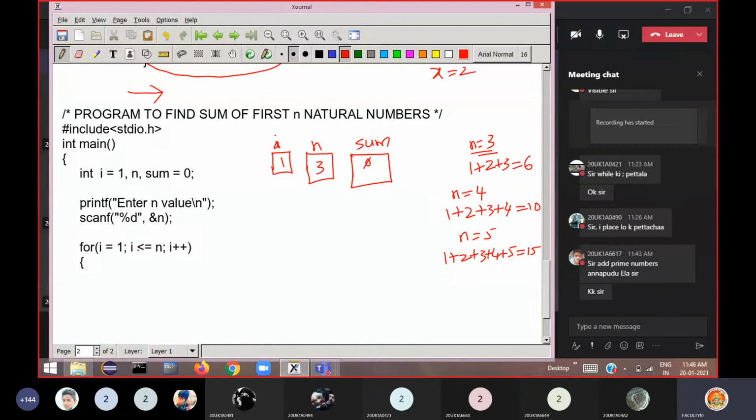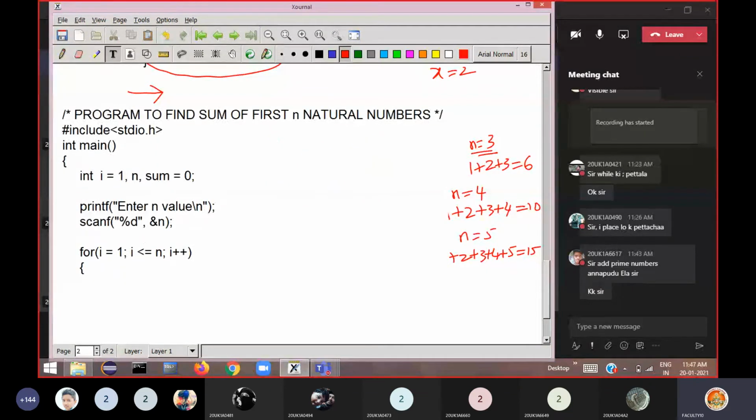Now see the loop here. i is equal to 1, i is initialized to 1. I think here it is not required to initialize this i value, so you just declare the i variable here.